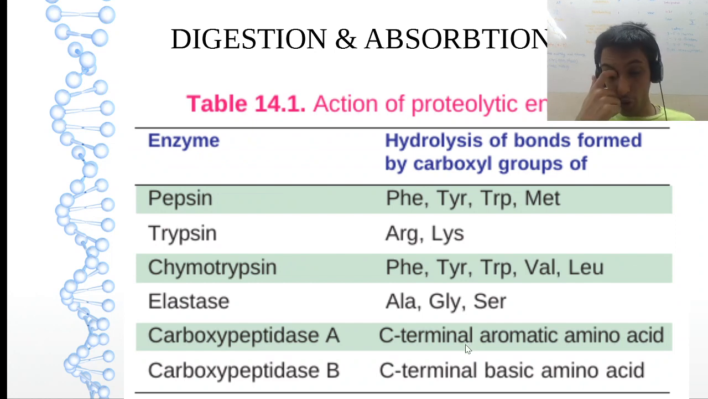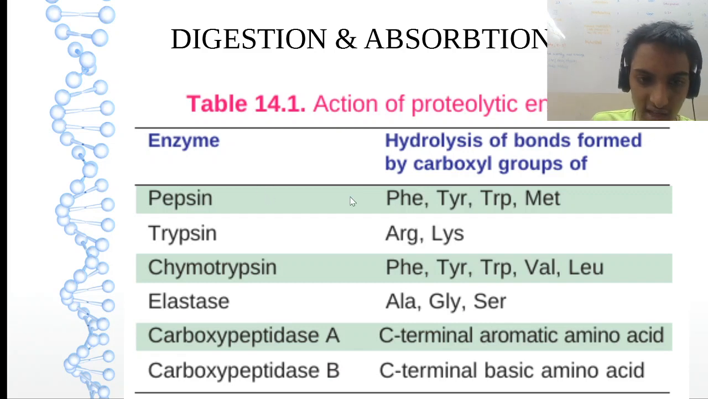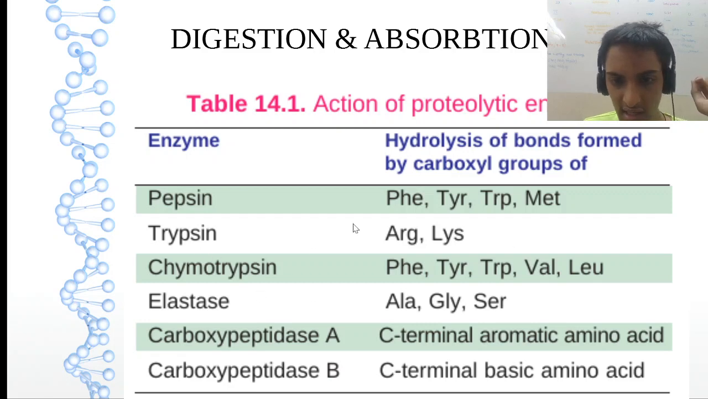Now, action of proteolytic enzymes. So what are they? Pepsin, trypsin, chymotrypsin, elastase, carboxypeptidase A and B. So for pepsin and chymotrypsin, very easy: aromatic amino acids, phenylalanine, tyrosine, tryptophan. This will be common. Extra for pepsin, you can add methionine. For chymotrypsin, you can add valine. No need of all examples, just 2-3 examples are enough. For trypsin, let us take arginine, enough. For elastase, let us take glycine, enough.